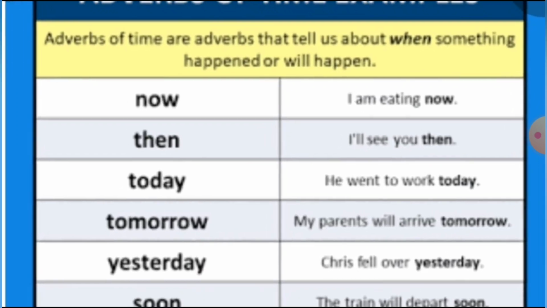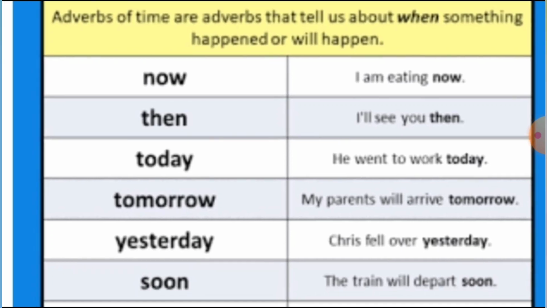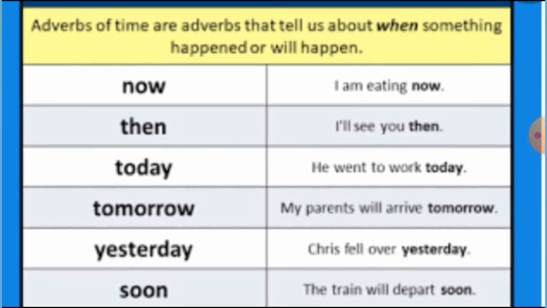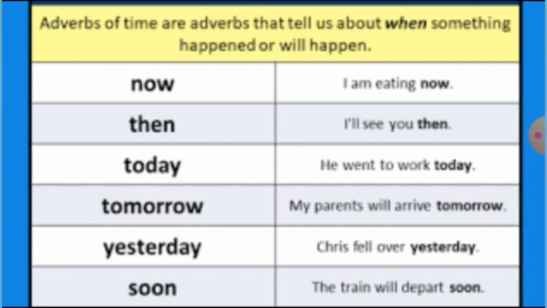For now, I am eating now. For then, I'll see you then. For the word today, he went to work today. For tomorrow, my parents will arrive tomorrow. For yesterday, Chris fell over yesterday. Soon, the train will depart soon. Now you understood, students, we saw the examples for the adverb of time.